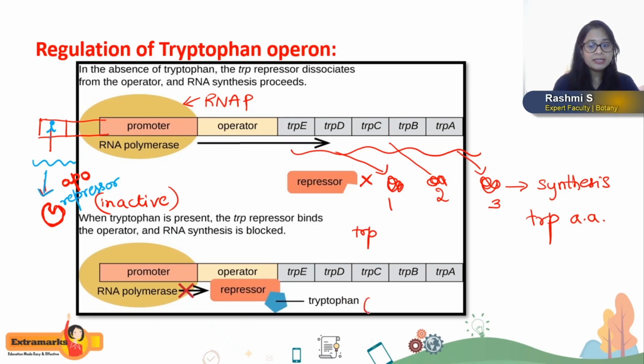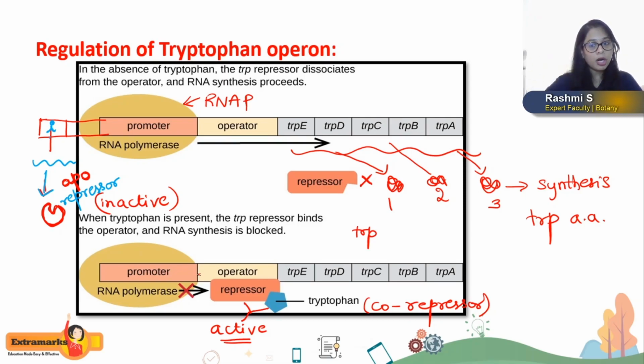And tryptophan is now called the co-repressor. So the co-repressor binds with the aporepressor, and together they form the active repressor, and the active repressor molecule can bind to the operator.